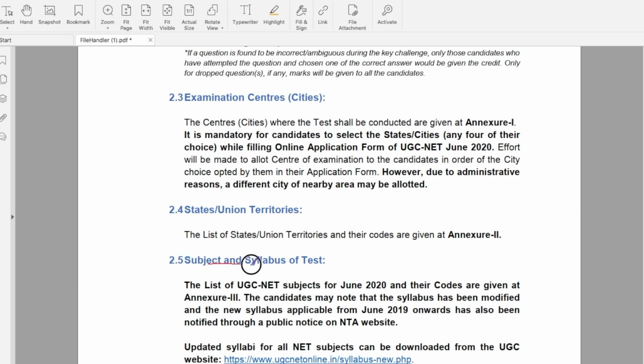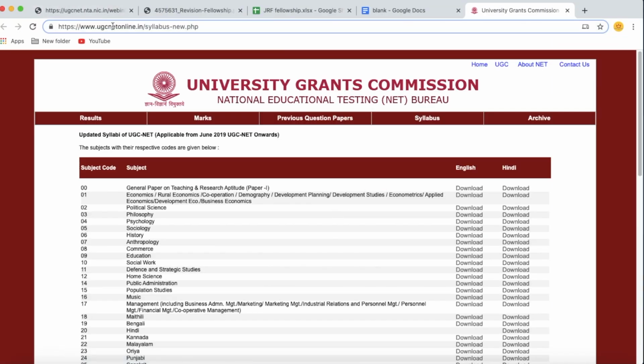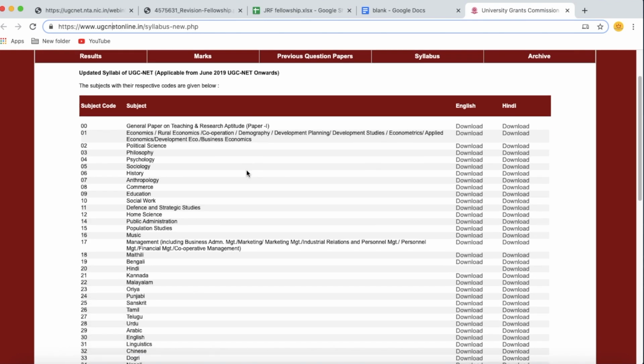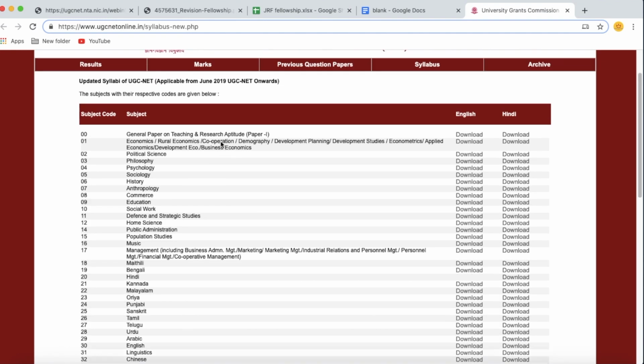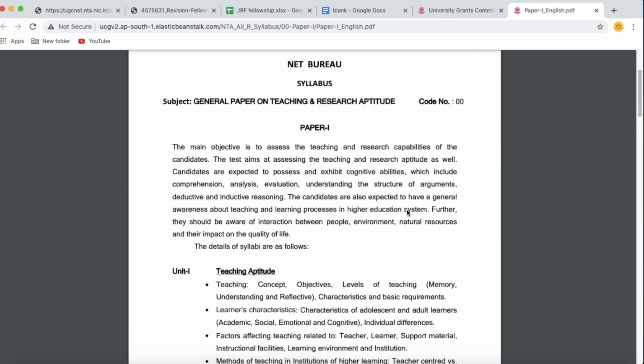The subject and syllabus of test. To know the subject and syllabus of test, click on this website. This is the UGC NET online website. In this website, you will find the syllabus of all the subjects. And the first one is paper 1. This is called general paper on teaching and research aptitude. If you select English, paper 1 syllabus will be downloaded.